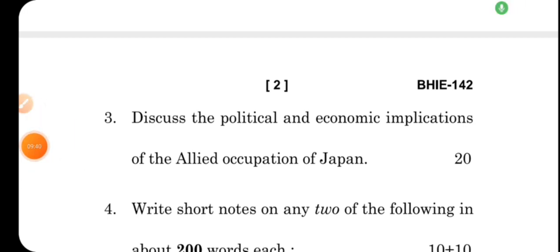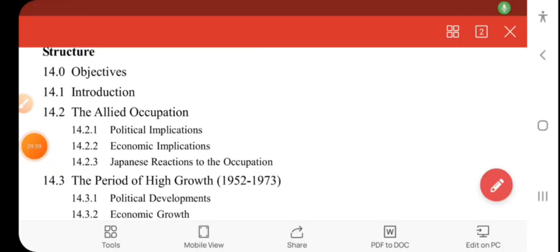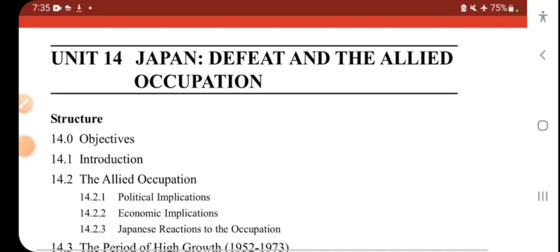We will carry on from where we were discussing. So the question was, discuss the political and economic implications of the allied occupation of Japan. This is in unit 14, and this is on pages 185, 186 and 187. You can see here that this is unit 14, that is Japan.